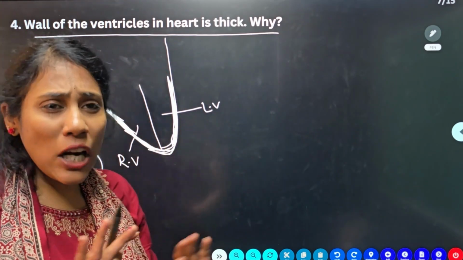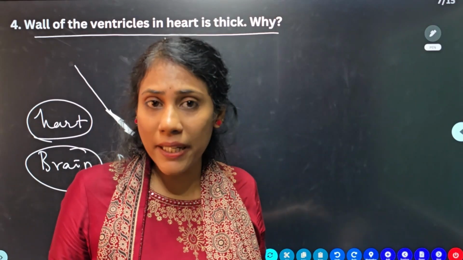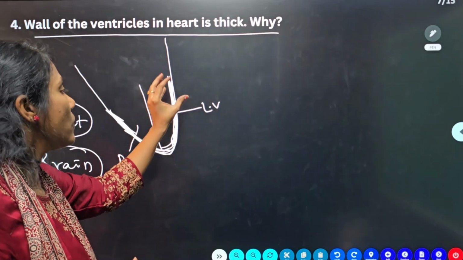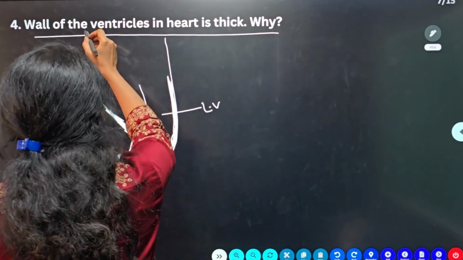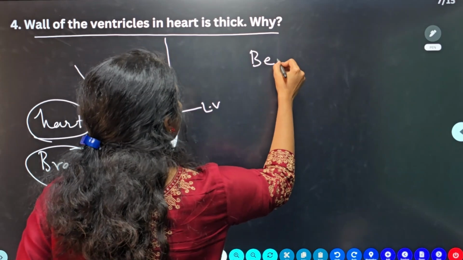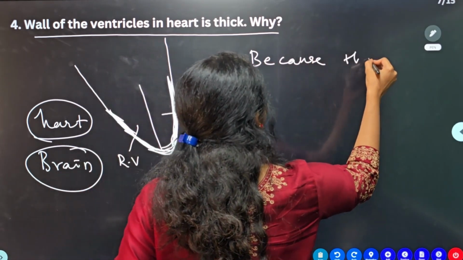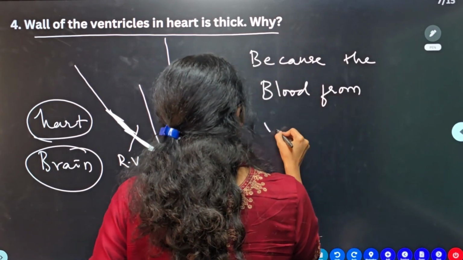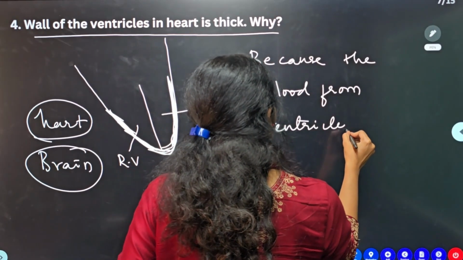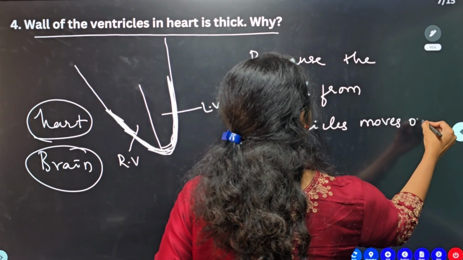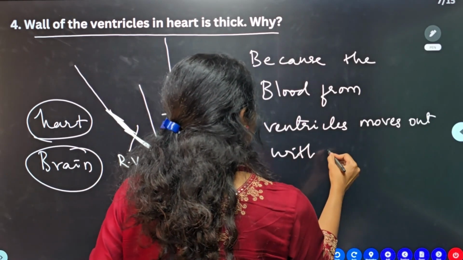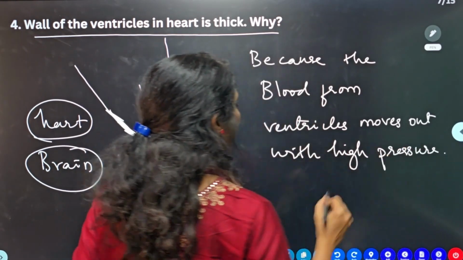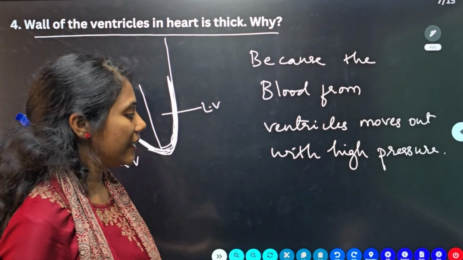So the walls should not be delicate. If walls are delicate, they will break out. That's why the ventricles are very thick walled. So they have very thick walls. Okay. So why they will have thick walls? Because you can write this way, because the blood from ventricles, okay, very important, moves out with high pressure, with very high pressure, guys. Okay, so that's why the walls of ventricles are thick walled. So this you can write as an answer.